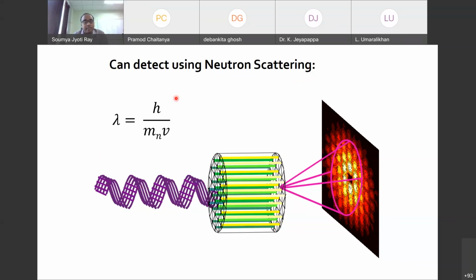Typically these thermal neutrons have a wavelength of the order of h by m times v, where v is basically coming from the energy that it has. If these neutrons are passed through this, they will form a scattering pattern that will show me some bright spots, some not so bright spots, and some dark region around them. That will tell us the exact symmetry of the lattice. So I can exactly identify the positions of the normal cores and the symmetry, whether it's triangular, hexagonal or square, things like that.